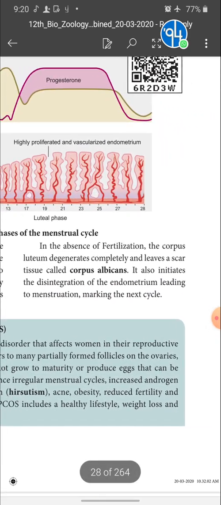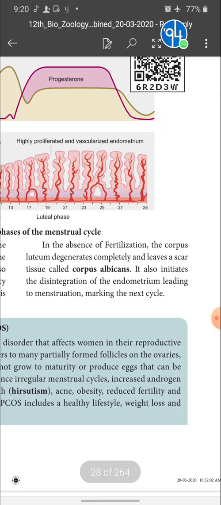In the absence of fertilization, the corpus luteum degenerates completely and leaves a scar tissue called corpus albicans. It also initiates the disintegration of the endometrium, leading to menstruation, marking the next cycle. Okay.